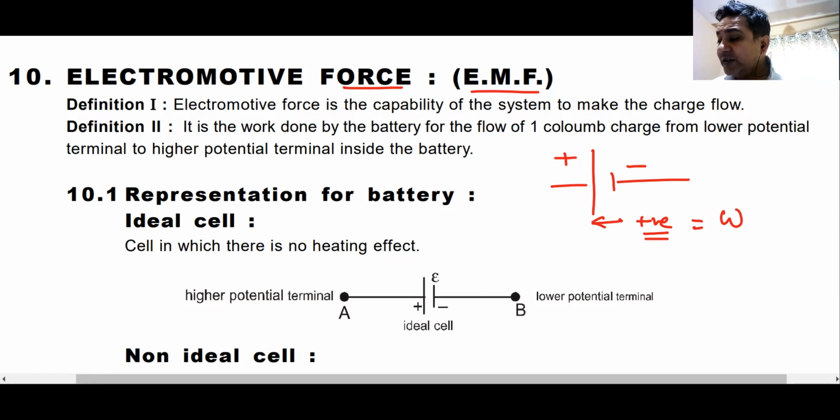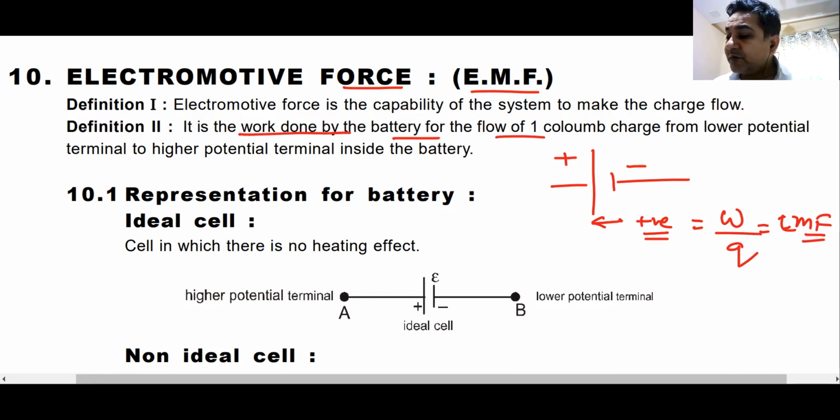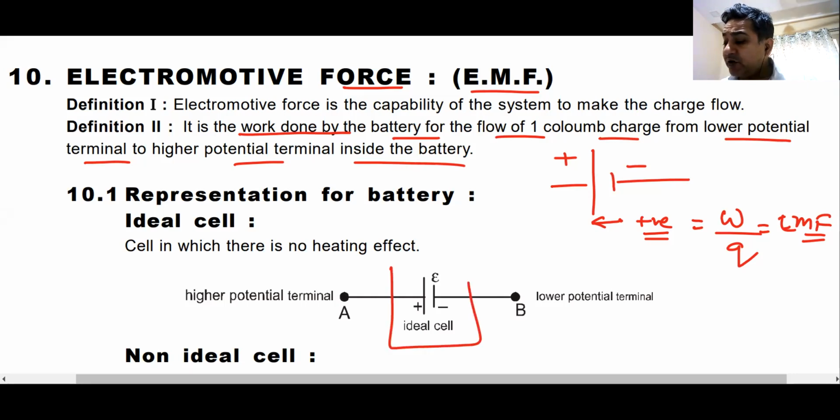Some work has to be done in this process. This work done per unit charge is known as the EMF of the battery. Remember that. It is the work done by the battery for the flow of 1 coulomb charge from the lower potential to the higher potential inside the battery. You understand this? This is how we define the EMF of a battery. You can also define it as the potential difference between the two terminals of the cell when the cell is isolated, when the cell is not connected to any circuit.